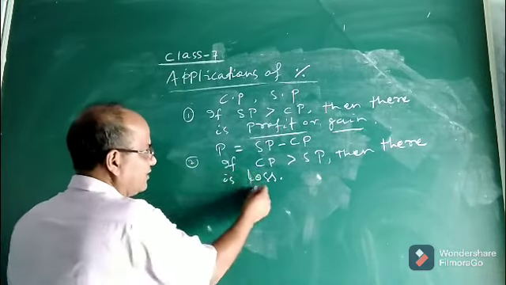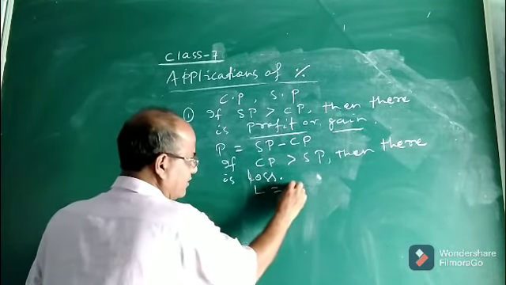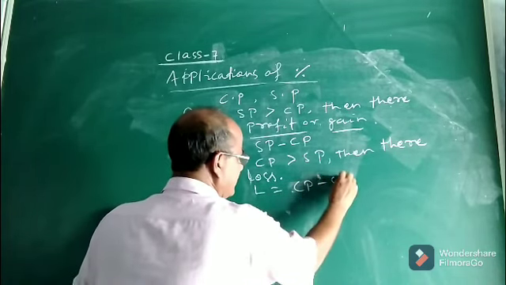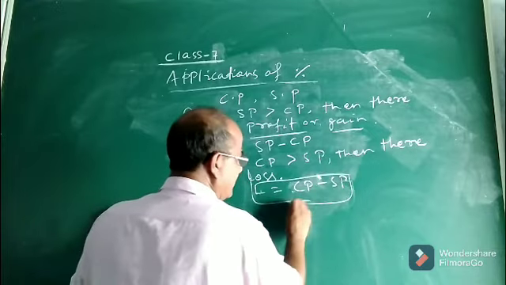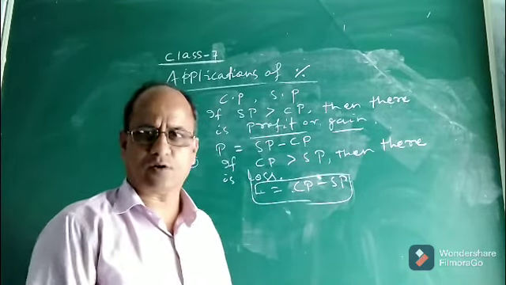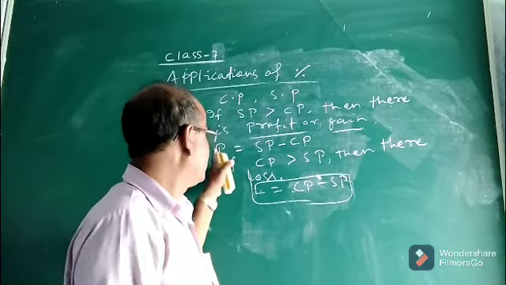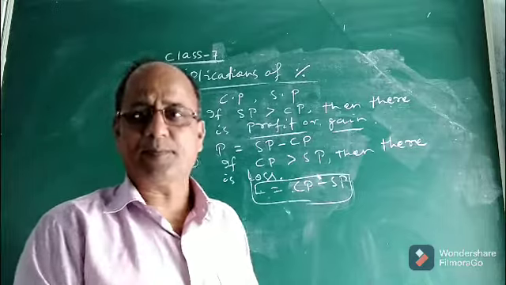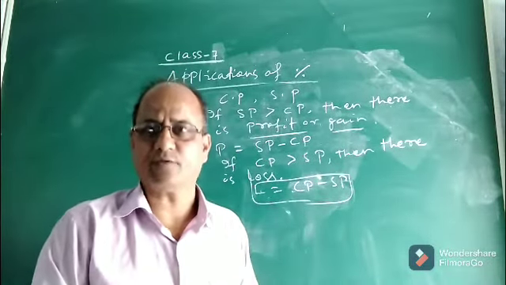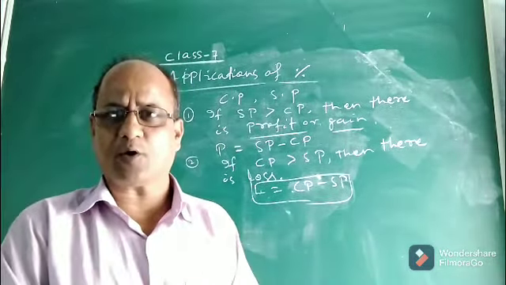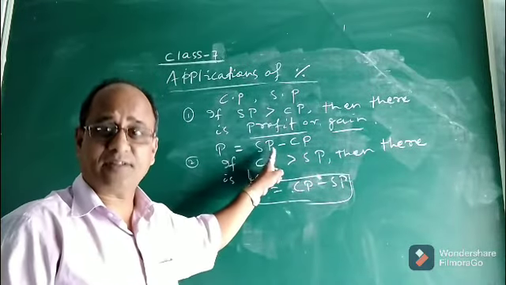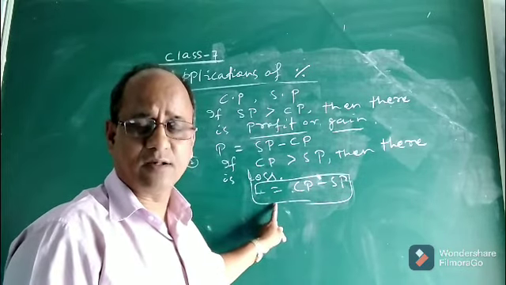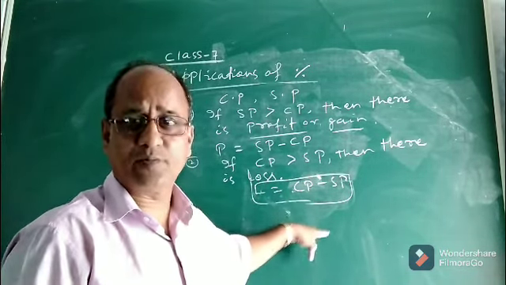Now, how to calculate the loss? Loss is calculated by the formula CP minus SP. That means if SP is subtracted from CP, it will give you the loss. This is the formula for profit or gain and this is the formula for loss. Profit percent was not there in class 5. Profit means the amount in rupees. Similarly, loss is not loss percent, loss means the loss amount, which should be in rupees.